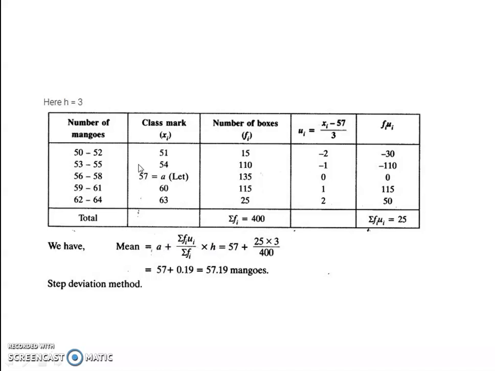What is a? a is the assumed mean. So 57 plus 25 by 400 into 3. At last you will get 57.19 as the mean.